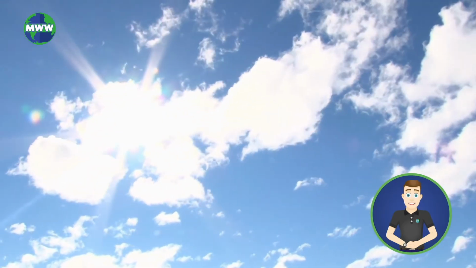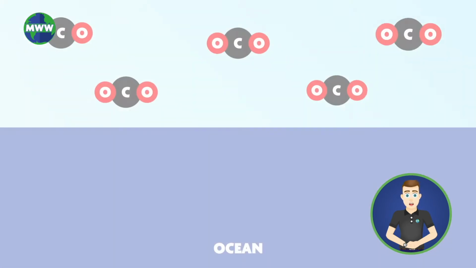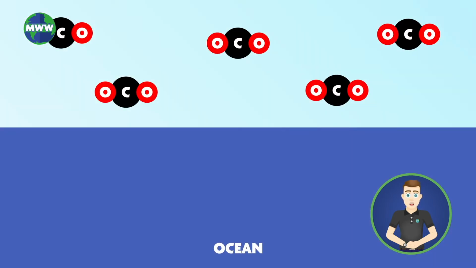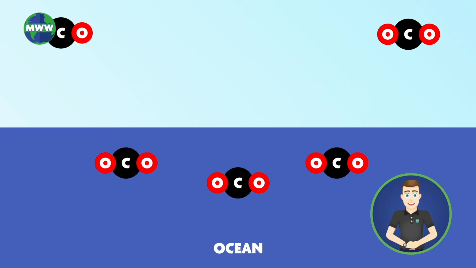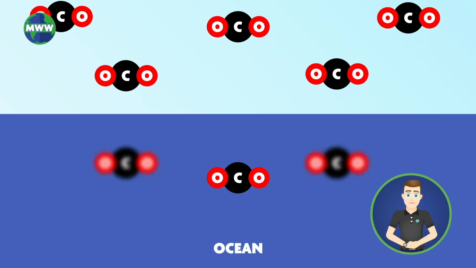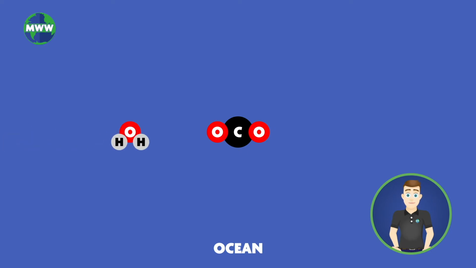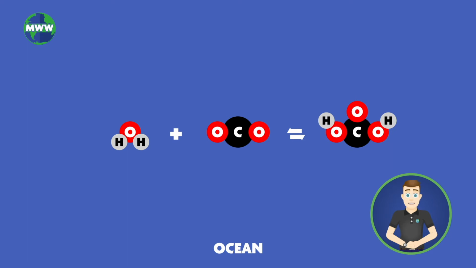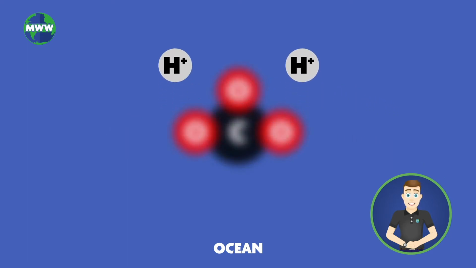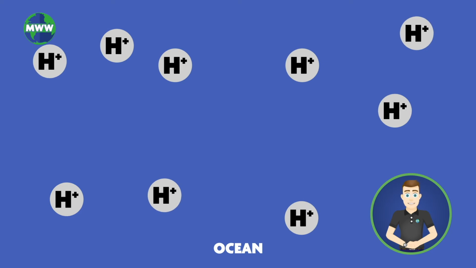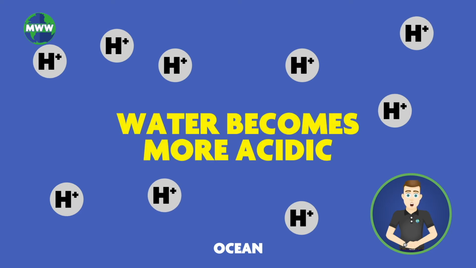As the Earth continues to warm, carbon dioxide builds up in the atmosphere. The ocean absorbs a lot of the excess CO2. As CO2 is absorbed by the ocean, it becomes more acidic. When CO2 and water, H2O, combine, it forms carbonic acid. Carbonic acid breaks down in water and releases 2 hydrogen ions. As the concentration of hydrogen ions increases, the water becomes more acidic.